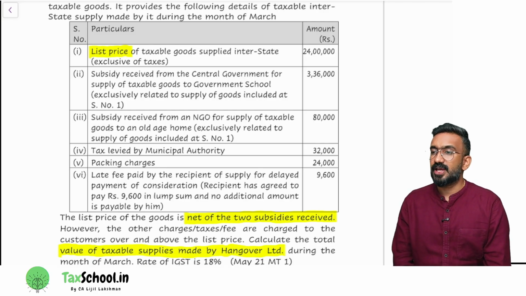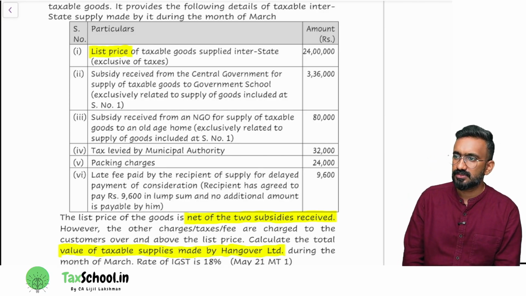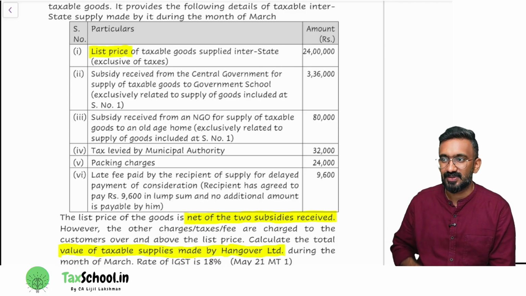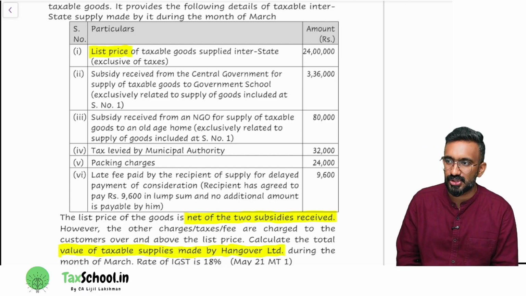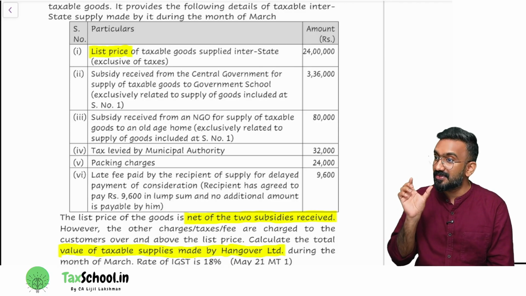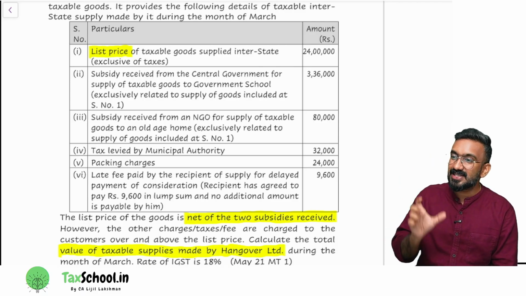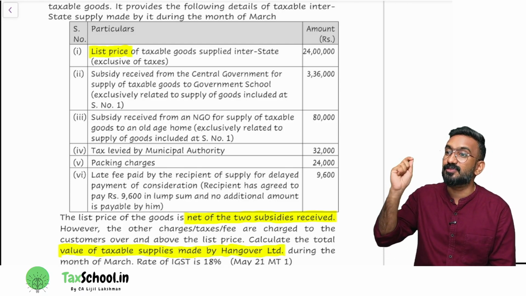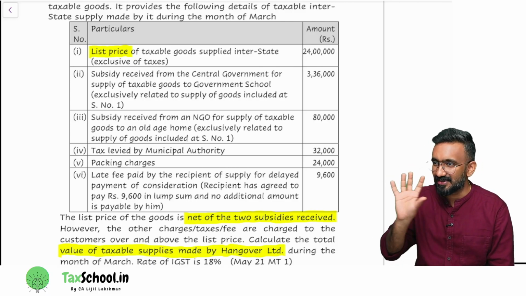Which section should I refer here? 15 subsection 1. Okay, so in bracket you write 15 subsection 1. But in examination, don't write 15.1 alone. You should write as per section 15.1, transaction value is the price paid or payable for the supply. That is how you will write the full sentence.